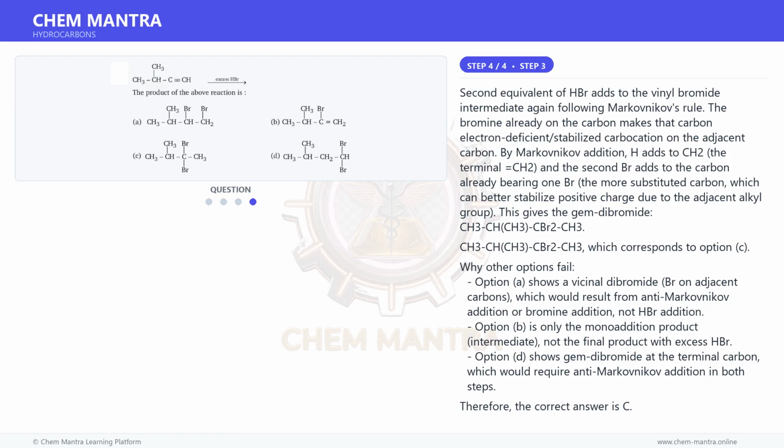Why do the other options fail? Option A shows a vicinal dibromide, Br on adjacent carbons, which would result from anti-Markovnikov addition or bromine addition, not HBr addition. Option B is only the monoaddition product, the intermediate, not the final product with excess HBr. Option D shows a gem dibromide at the terminal carbon, which would require anti-Markovnikov addition in both steps.